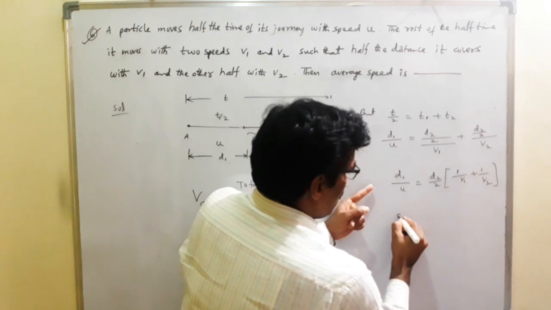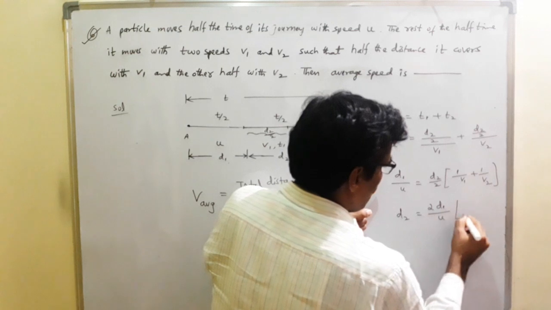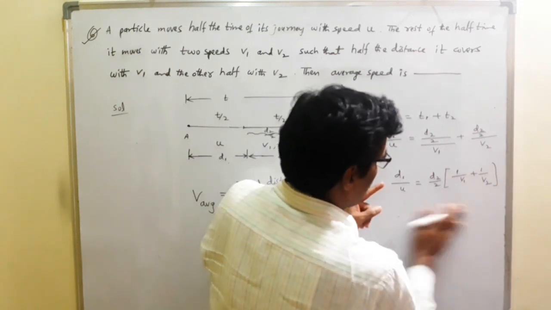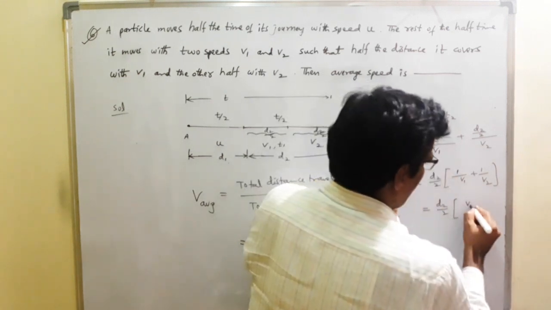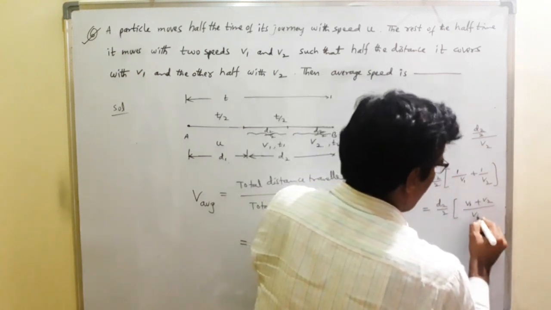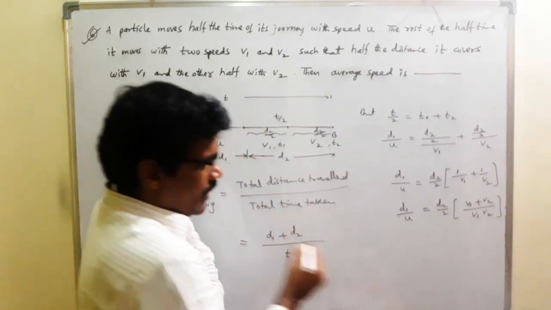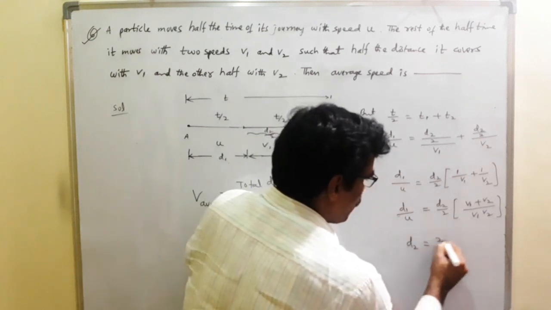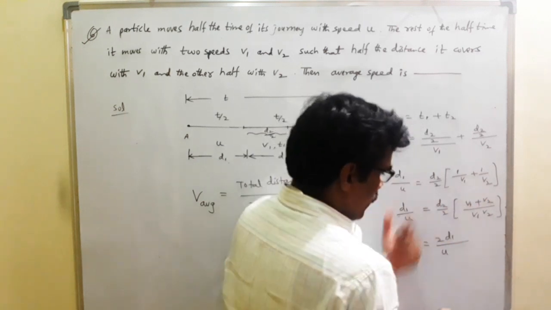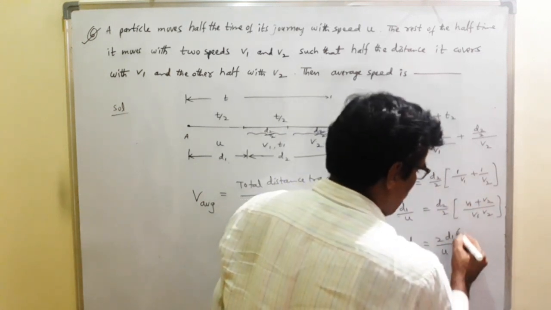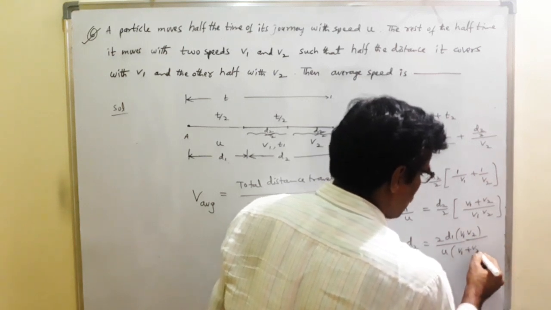Let's go. Here d1 by u is equal to d2 by 2 into, taking LCM, v1 plus v2 divided by v1 v2. Therefore d2 is equal to 2 d1 divided by u, times v1 v2 divided by v1 plus v2.